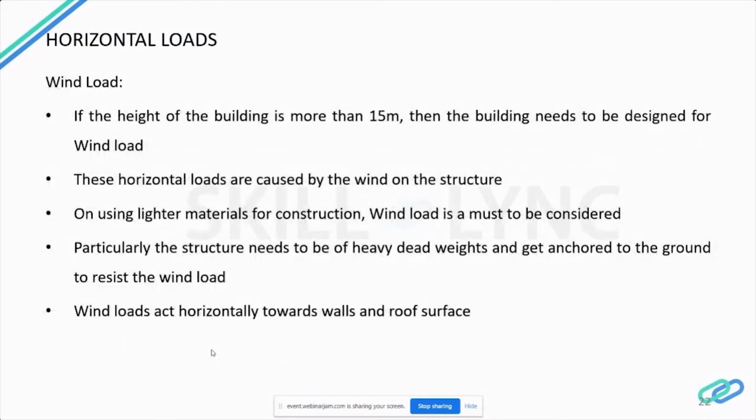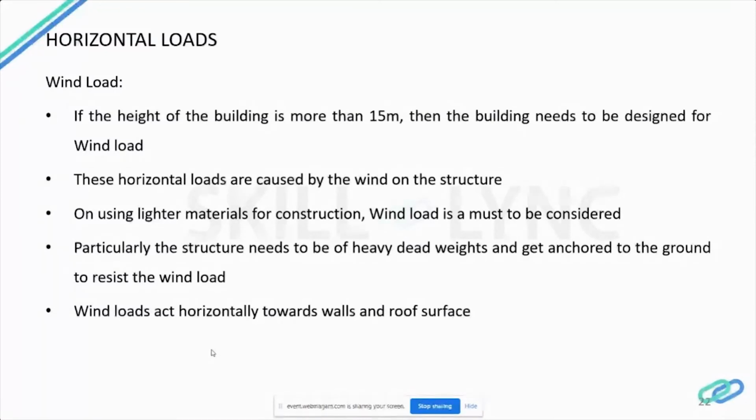Next is an important topic which is very mandatory. So we have seen all the vertical loads. Now we are moving on with the horizontal loads. So this is the wind loads. This type of loads are considered in design if the height of the building is more than 15 meters.